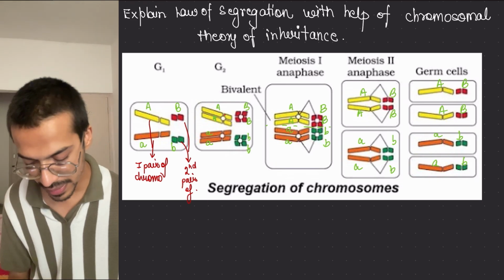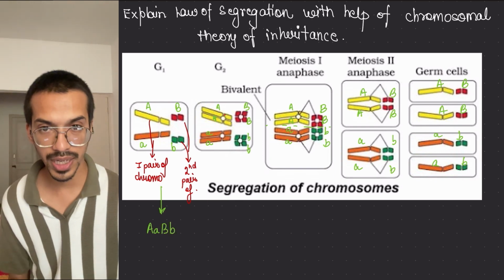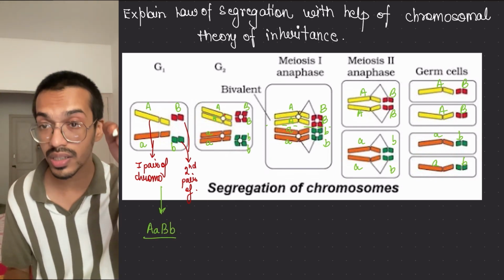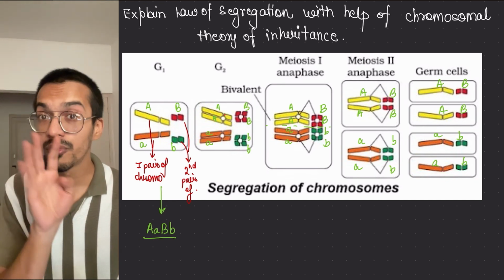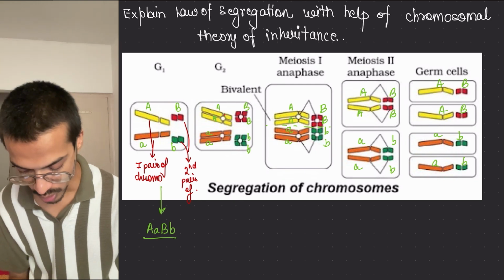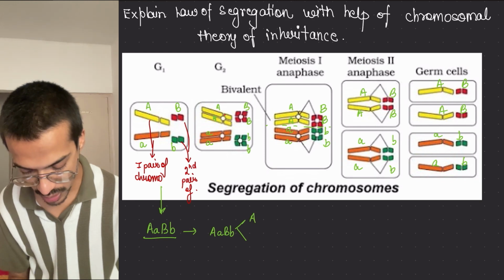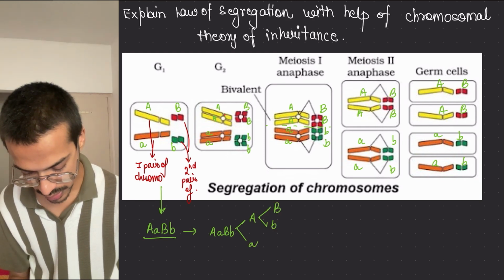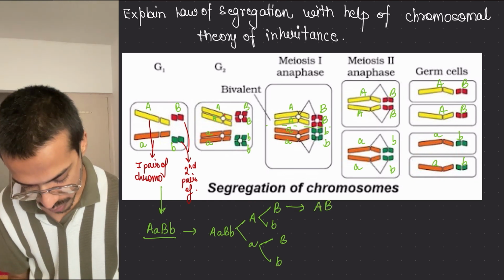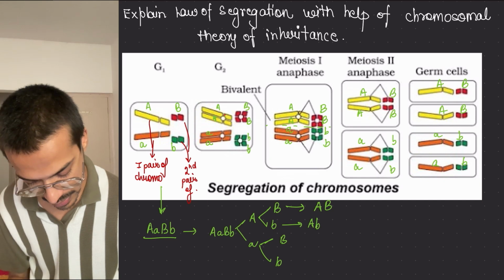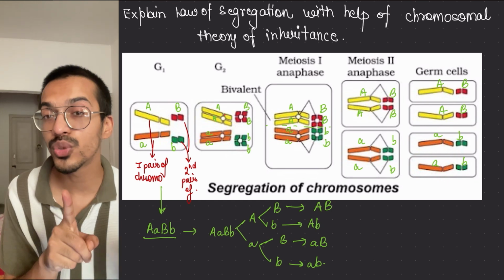Initially the parent has this genotype. Now this genotype, we have learned it. If you have gone through all my videos, I have told you how many gametes it will form. With the Forklian method, we can do it. What we used to do was write like this: capital A, small a, capital B, small b. So one gamete will be AB. Another gamete would be capital A, this B. This can be this, can be this. But these take place when new things are being formed.